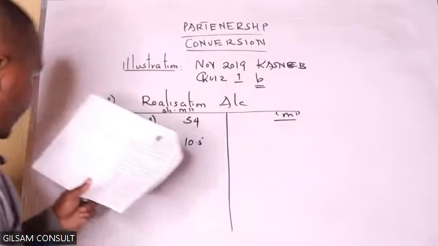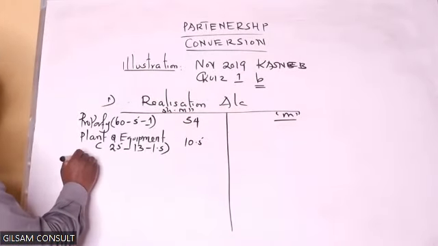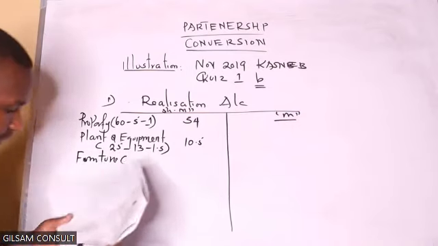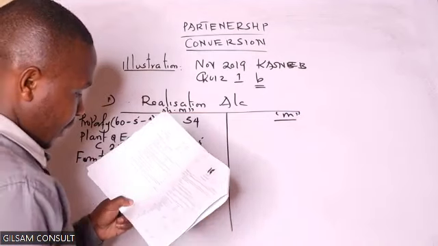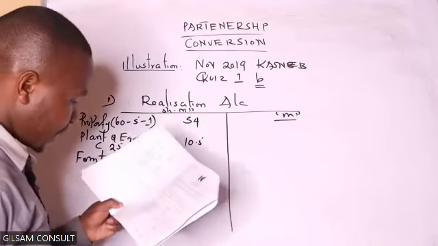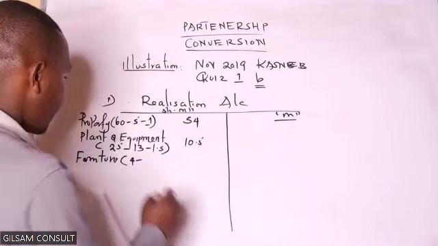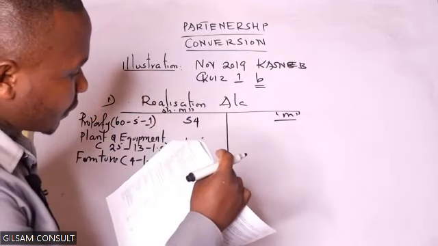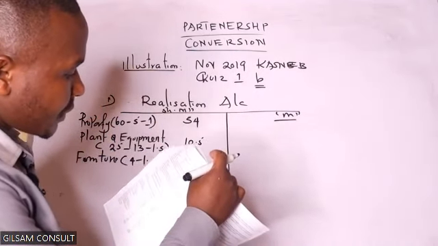What else? We have furniture. Take the cost of the furniture: 4 million. Accumulated depreciation of the furniture and fitting is 1.6. The rate of depreciation for furniture and fitting is 10% on straight line.